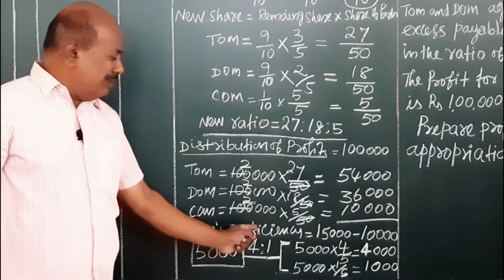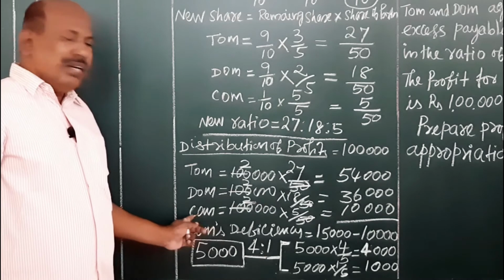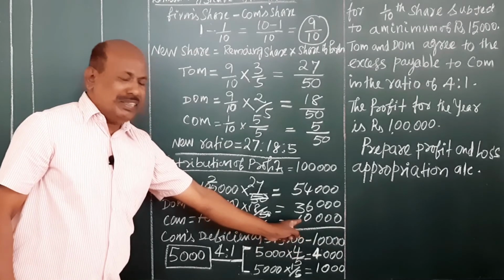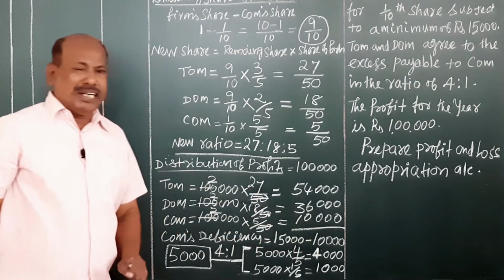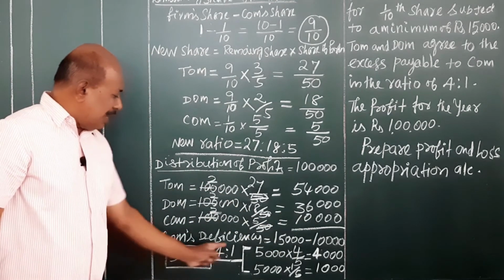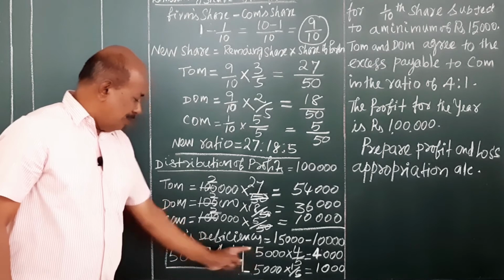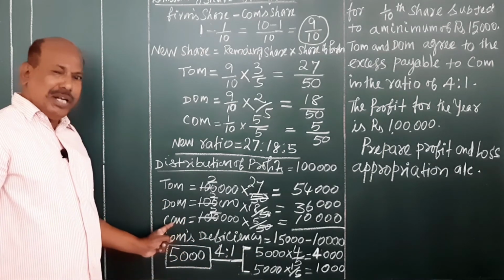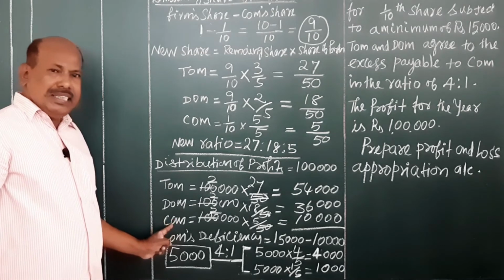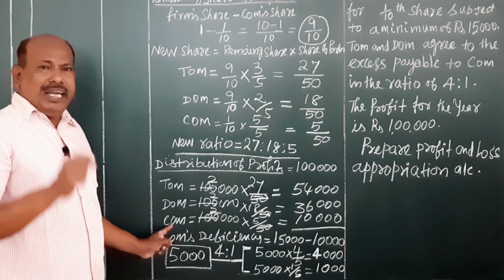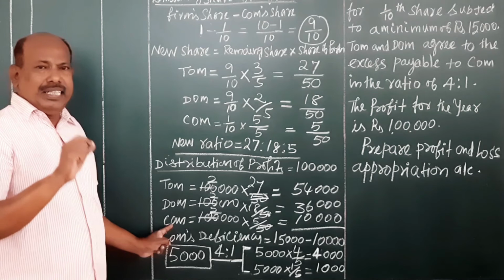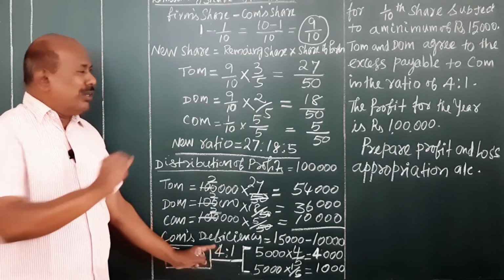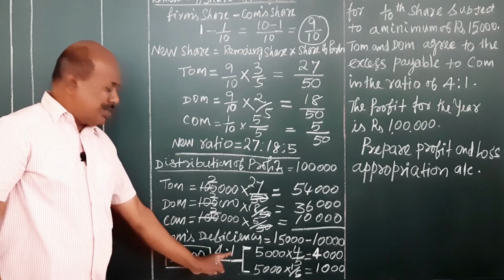So there is a deficiency with regard to Com. That is the assured amount minus his share of profit, that is 10,000 rupees. Now the shortage is 5,000 rupees. This 5,000 rupees deficiency due to the new partner is shared by the existing partners, that is Tom and Dom, in the specific ratio given in your problem, 4:1.